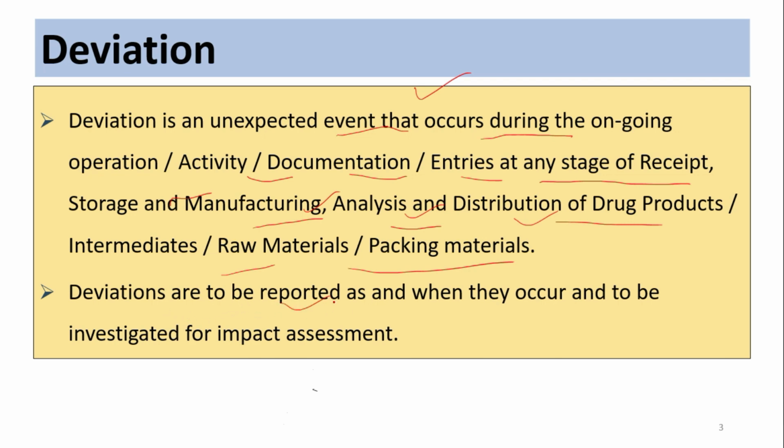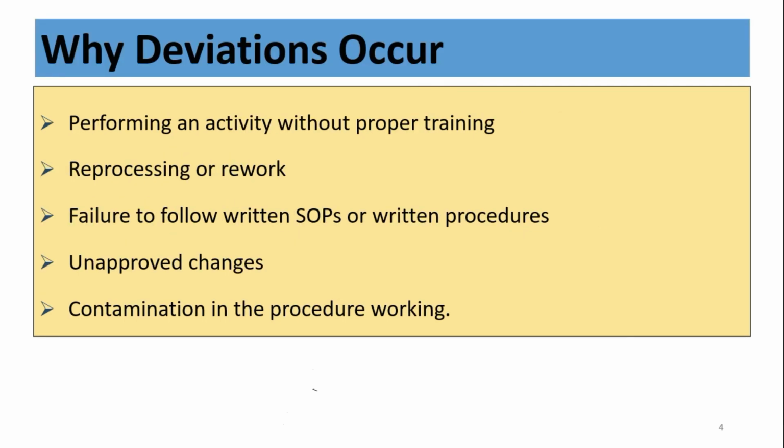Deviations are to be reported as and when they occur and to be investigated for impact assessment. So we cannot hide the deviation. Deviations mean mistakes, in simple language. If we make a deviation, we cannot hide it. We need to report it to our supervisors as and when it occurs, at that moment only.